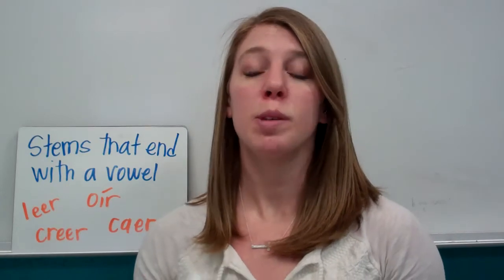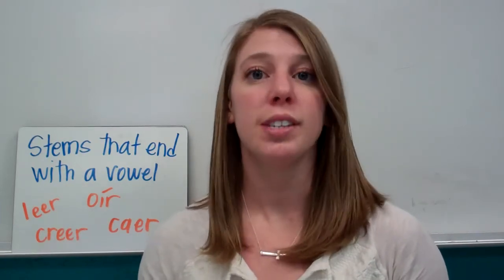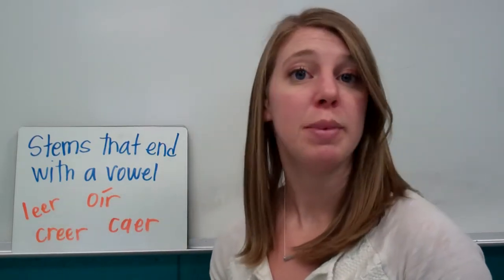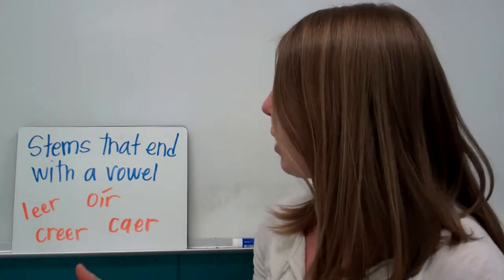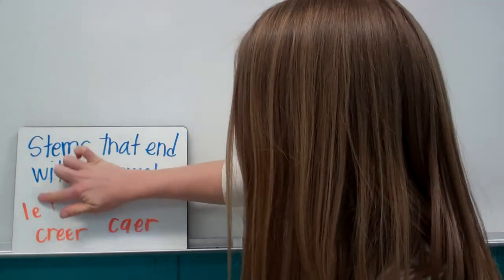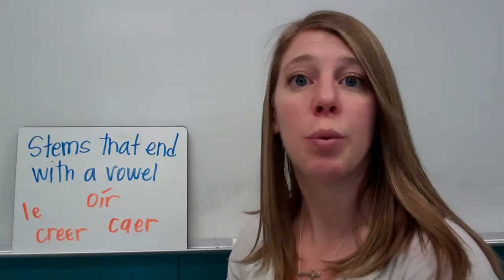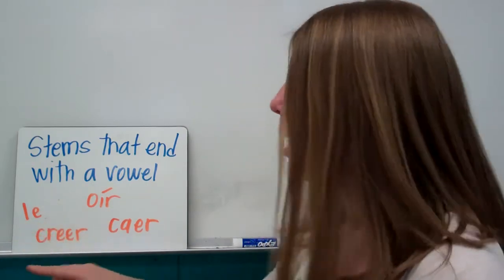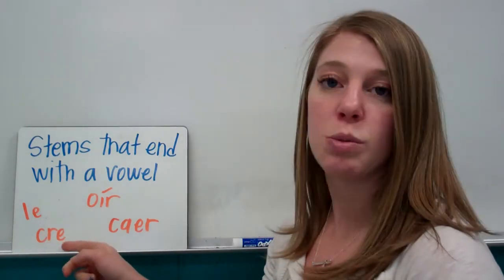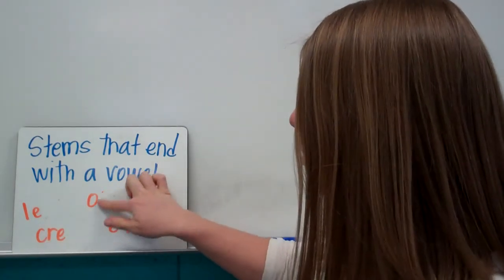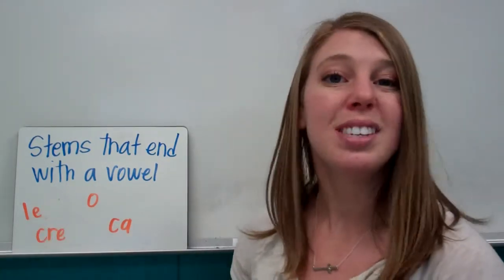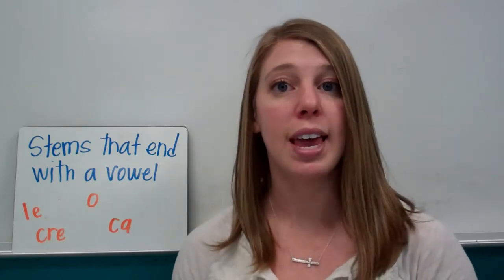Okay, the next type of spelling change that we have are with verbs whose stems end with a vowel. A refresher, if you don't remember what a verb whose stem ends in a vowel is, it's one of these verbs like right here. Whenever we're conjugating a verb, we always take off the ending first, so the ER, and this is called the stem. It's what we're left with, and notice it ends with a vowel. The same thing happens with creer. When we take the ER off, we're left with cre. It ends with an E. The same thing with oír, we're left with an O, and then for caer, we're left with an A. So these are the stems that end with a vowel once we take the ending off.